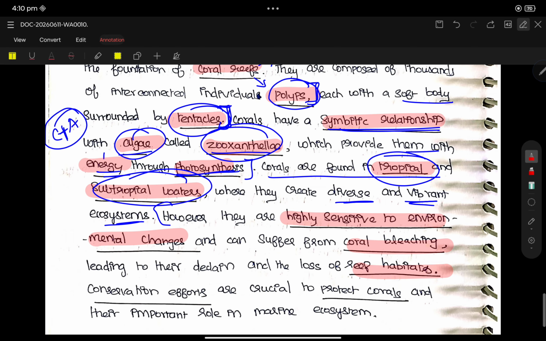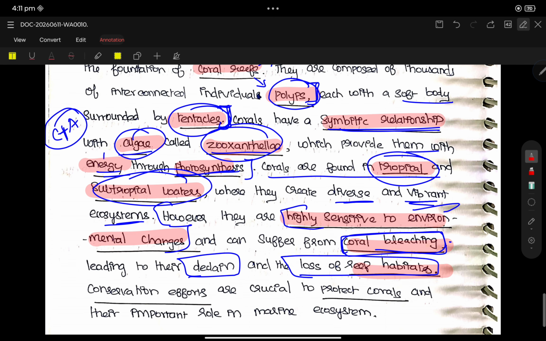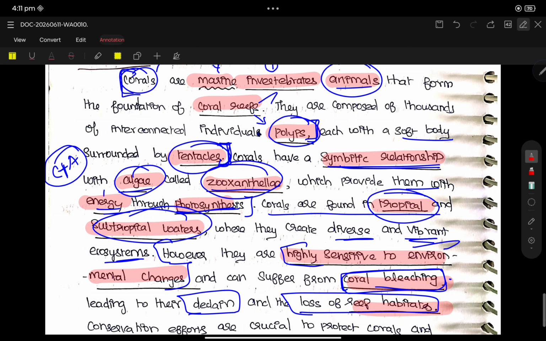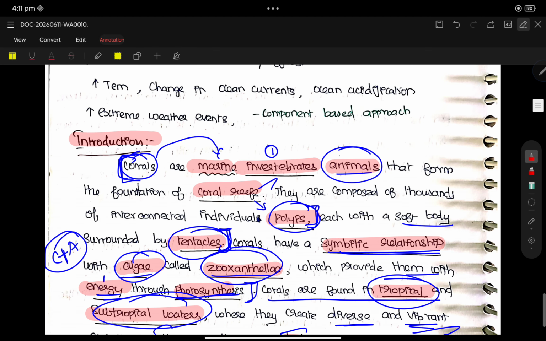However, they are highly sensitive to environmental changes and can suffer from coral bleaching, leading to the decline and loss of coral reef habitat. Conservation efforts are crucial to protect corals and their important role in the marine ecosystem. See, it is one of the broader introductions. We can use this or else stop earlier. So now this is the introduction.